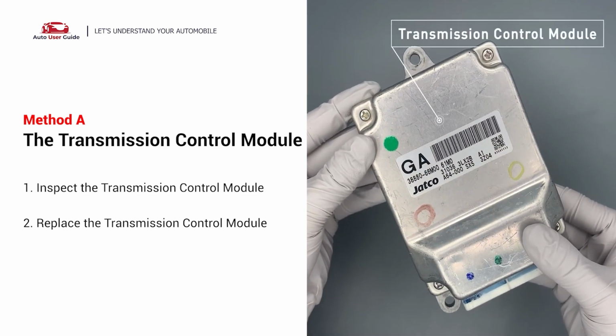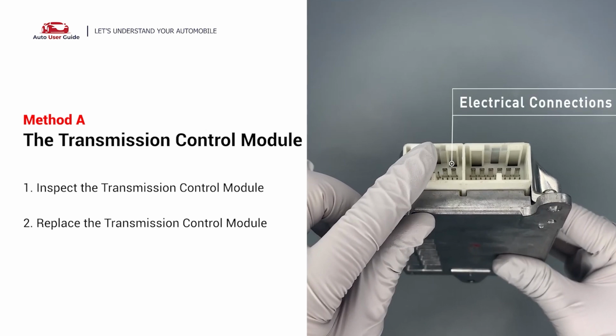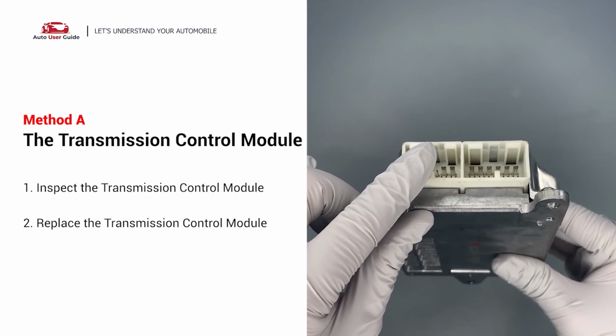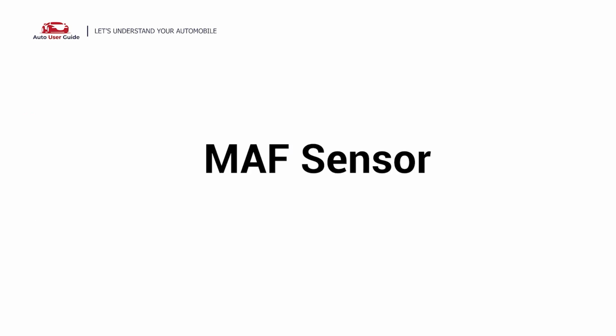Visually check the transmission control module itself and its electrical connections for any damage. If damage is found, then replace the transmission control module. Method B, MAF sensor.